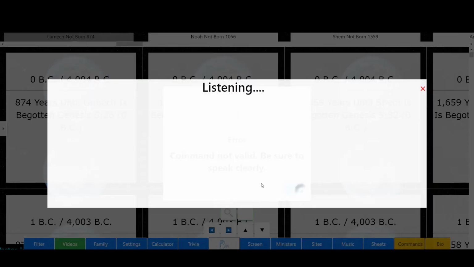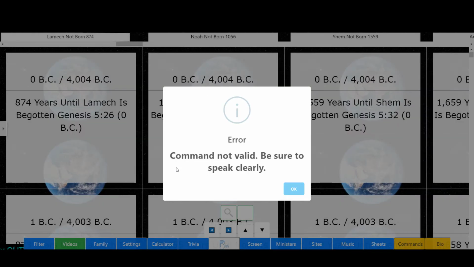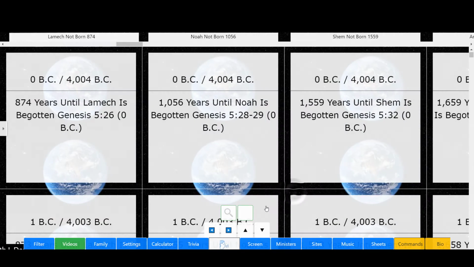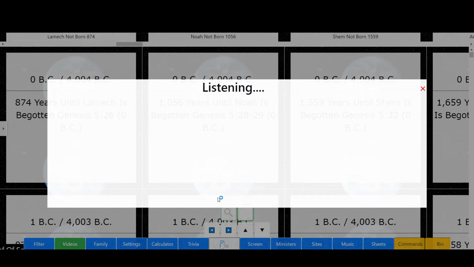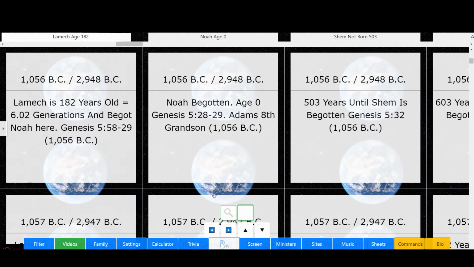Let's try again. Search 1056 BC. Okay, let's try again. Search 1056 BC. Cool. All right. Let's put up our reference verses.